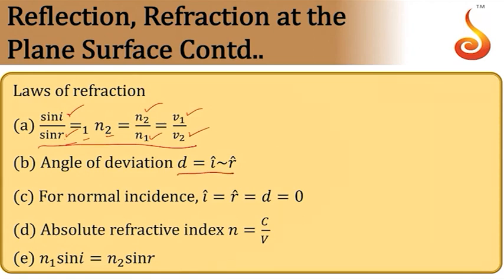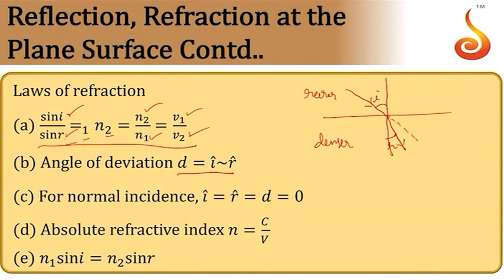Then angle of deviation during refraction is i minus r when light is traveling from rarer medium to denser medium. See, if it is traveling from rarer to denser medium, then light bends towards the normal. This is i, this is r.